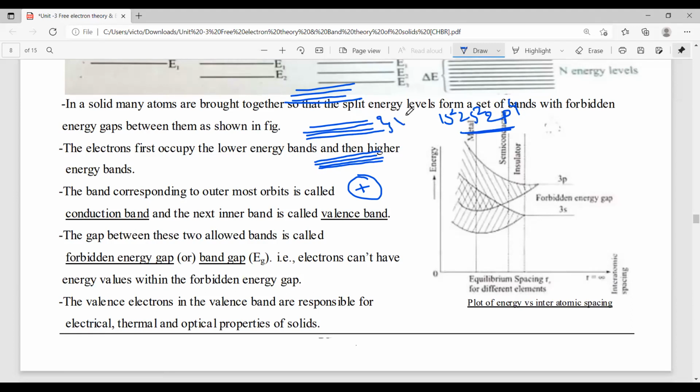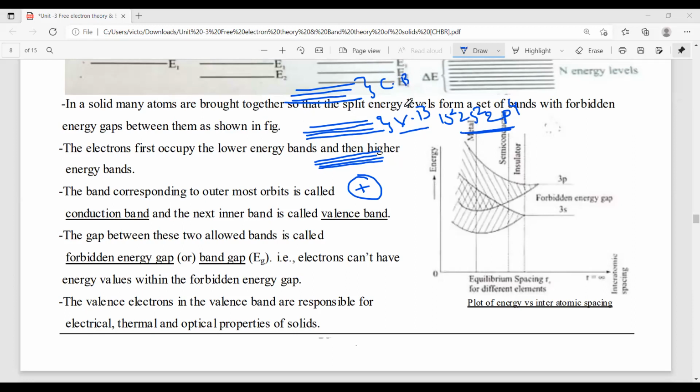So this is called the valency band. So the valency band is nothing but the band consisting of valence electrons, and exactly the band above it is called the conduction band. That means all are named as bands, but particularly we discuss only the valency band and the conduction band.